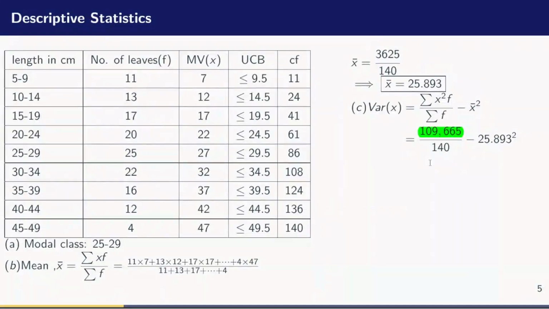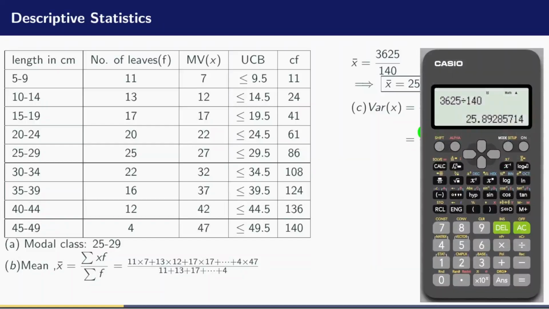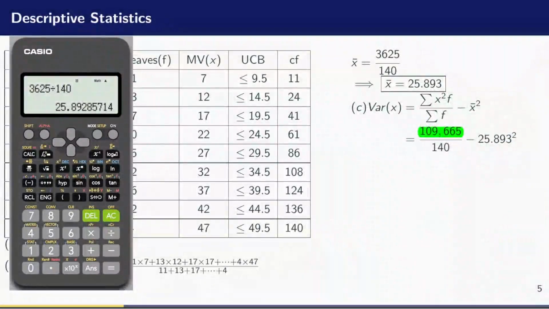109,665 divided by 140 minus the square of the mean, 25.893, all that squared. All right, let me take my calculator and let us punch that to see what answer we are going to have. So I am looking for 109,665 divided by 140